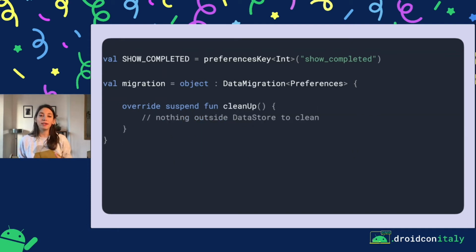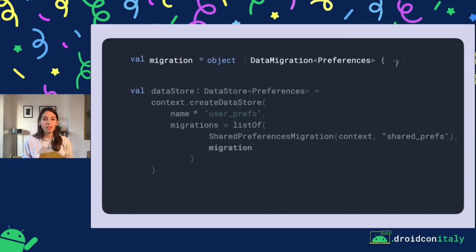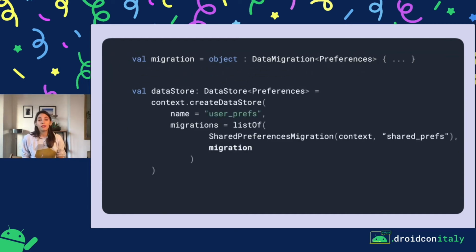And then finally, the DataMigration class also allows us to clean up. This is something that should be called whenever you have something outside DataStore that needs to be cleaned up. Maybe you're working with some file or with another kind of data that needs cleaning up. Make sure that you're not calling any DataStore-specific functionality here, as you'll end up in a deadlock. And then once we define our migration, we just need to pass that migration to the list of migrations.